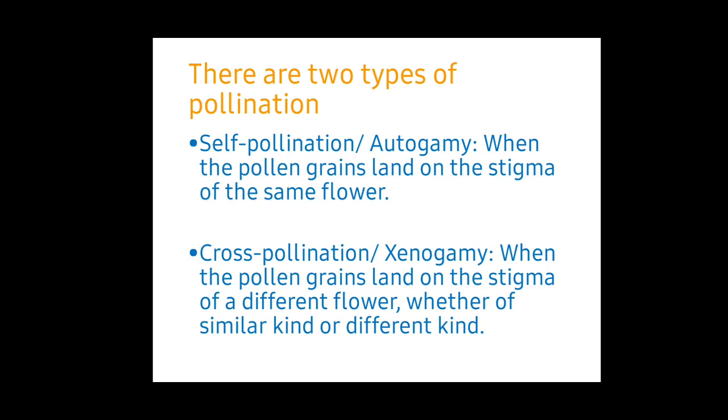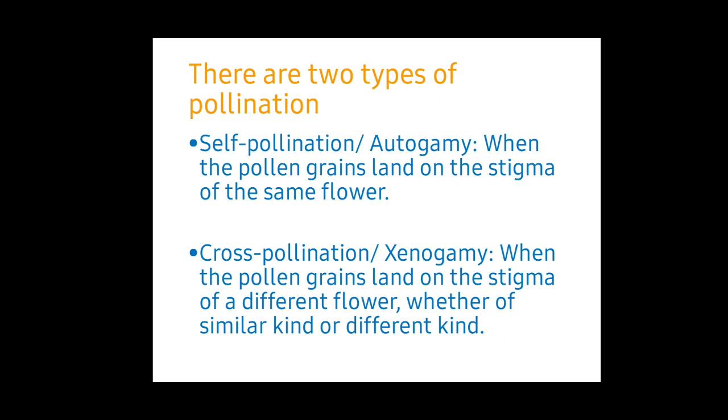And there could be a chance in the bisexual flower. In the bisexual flower, it has both parts. What could happen if the pollen falls on the same flower? Whether it would be reproduced or not? Yes, it does reproduction. But based on it, we can categorize pollination into two types.